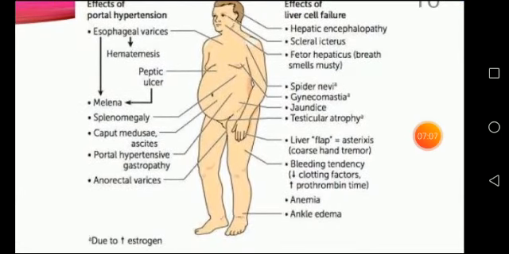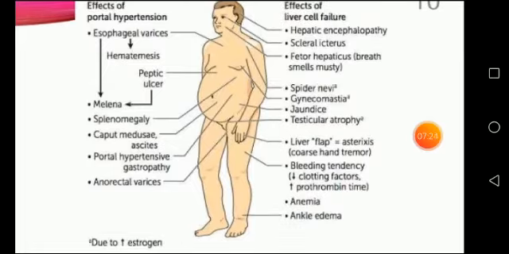Okay, the effects of the liver cell failure: hepatic encephalopathy, scleral icterus, then fetor hepaticus, that is a musty breath smell, then spider nevi, gynecomastia, jaundice, testicular atrophy, then liver flap, asterixis, the bleeding tendency, anemia, ankle edema.